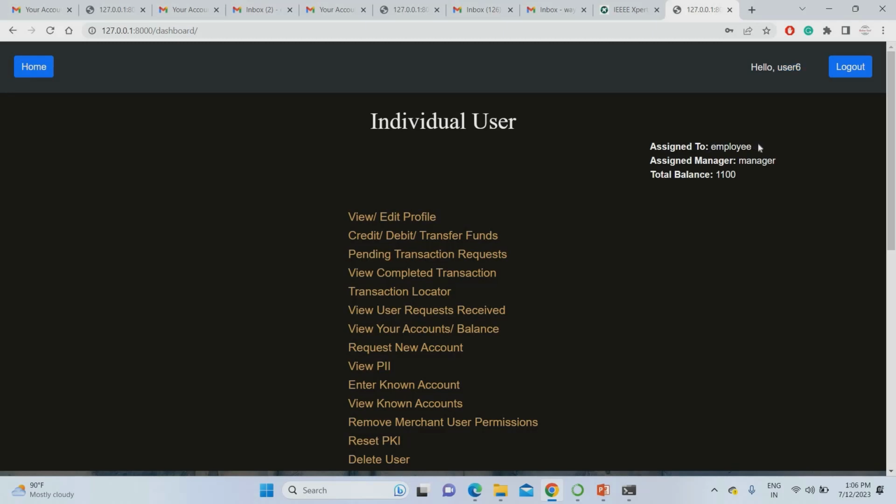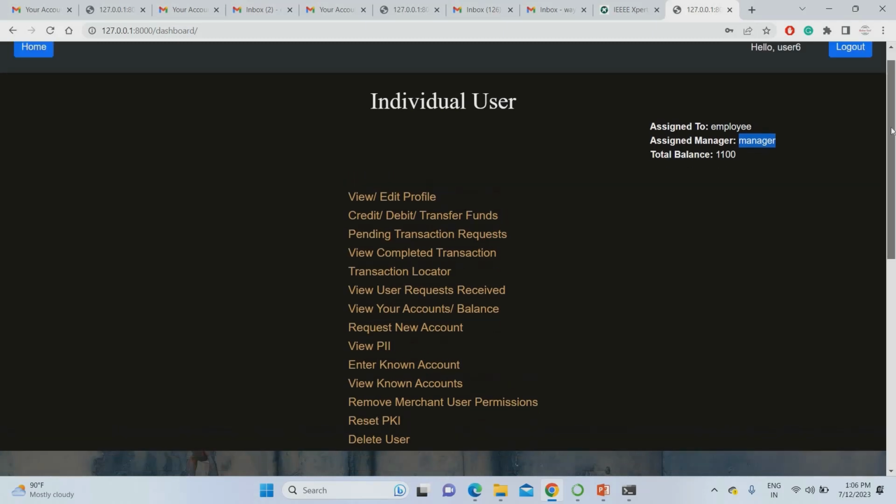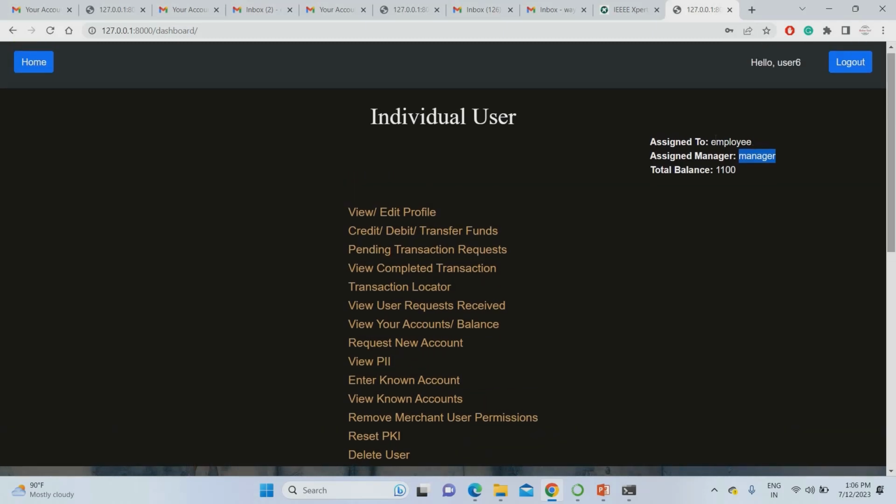Complete account managed by the employee, then assigned to the manager. This is the main thing here. Okay, manager 2, manager 1, like that it will vary. Employee 1, employee 2, employee 3, like that it will vary. So this account is managed by employee 1 and the manager was manager 1. So total account balance, currently I am having 1100 rupees.